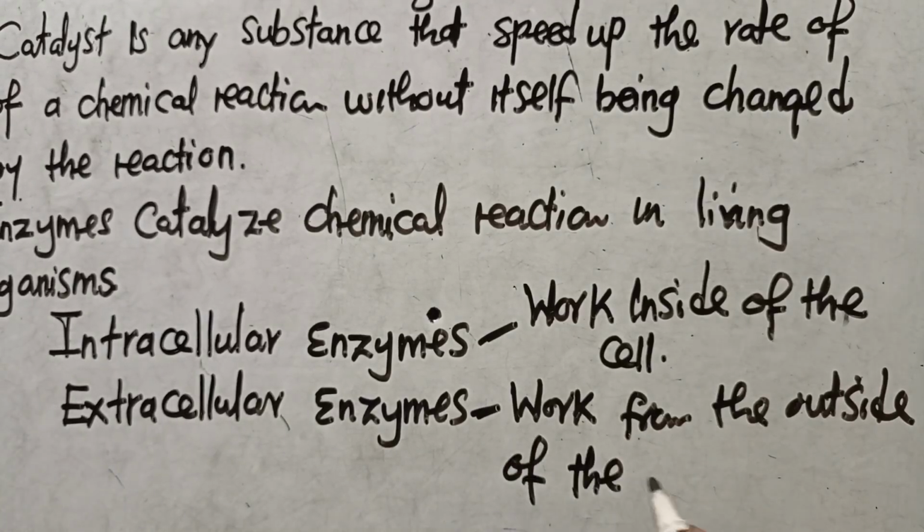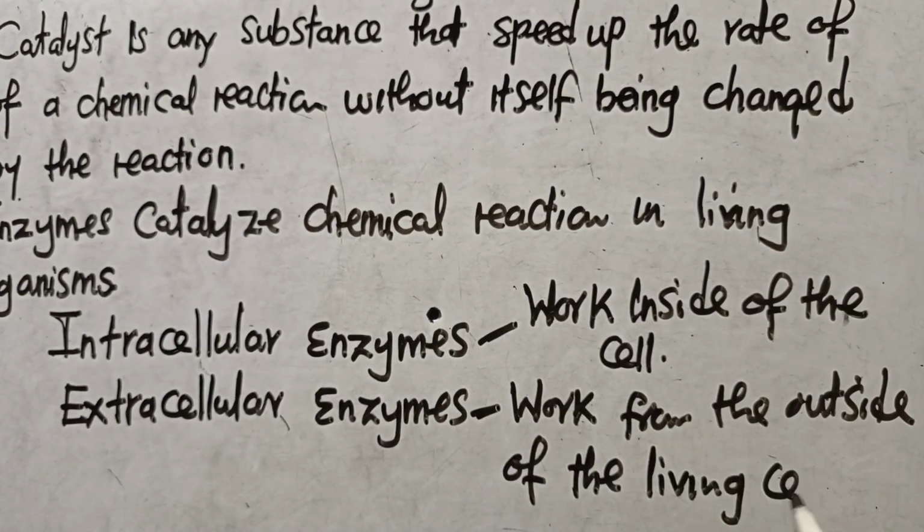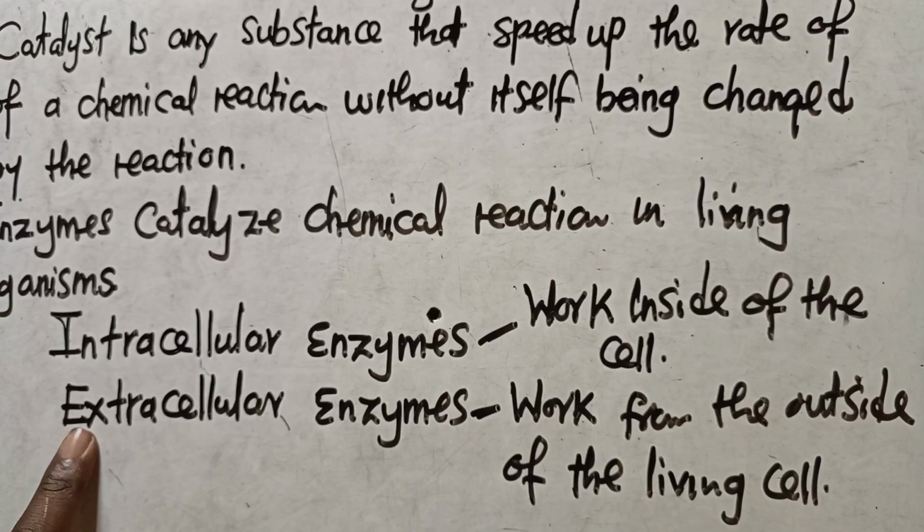So you need to understand the two types of enzymes: the intracellular enzymes and the extracellular enzymes. Those that work from the outside and those that work from the inside. These are the enzymes that you need to know.